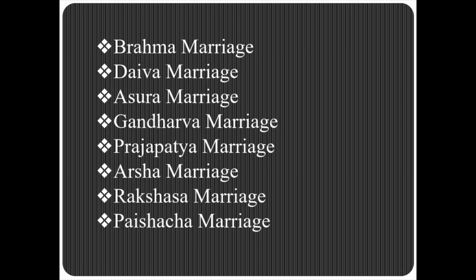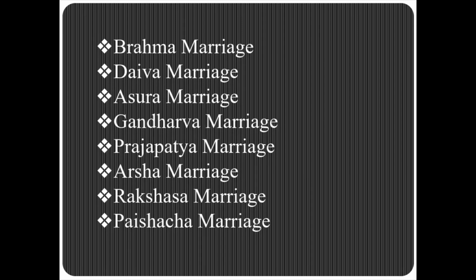Then comes Rakshasa marriage. Now, Rakshasa and Paishacha marriages are the lowest forms of marriages. Rakshasa forms of marriage are marriages by capture, resembling the right of a victor to the person of a captive in war. Manu holds it to be the seizure of a maiden by force from her house, while she weeps and calls for assistance, after her kinsmen and friends have been slain in battle or wounded, and their houses broken open.